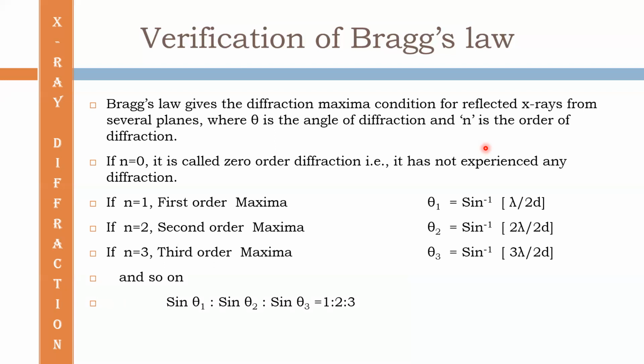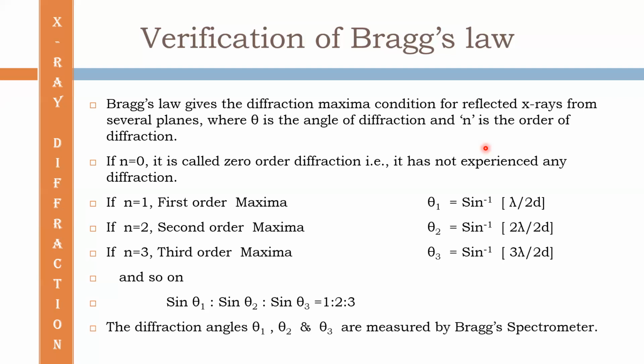The ratio of the sines of the different angles of diffraction must be 1 is to 2 is to 3 is to 4, etc. The diffraction angles theta 1, theta 2, and theta 3 are measured by Bragg's spectrometer.